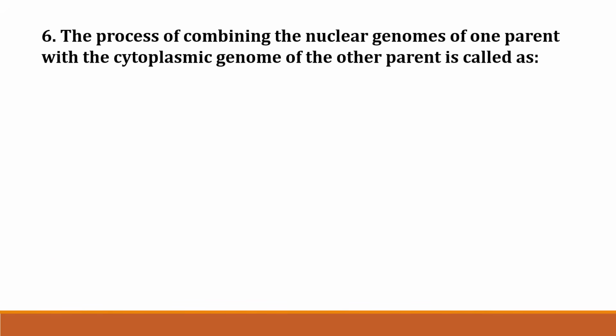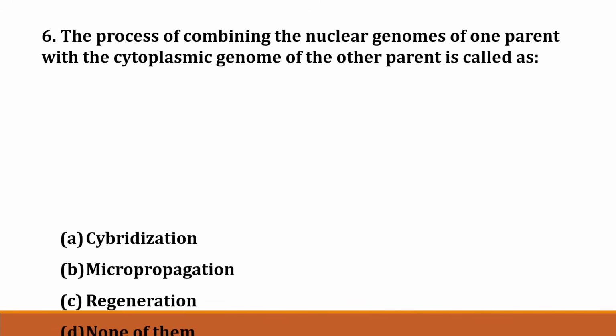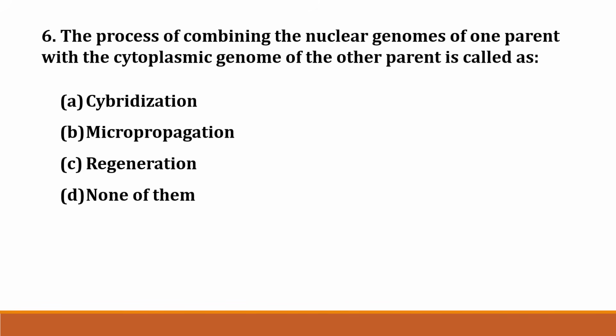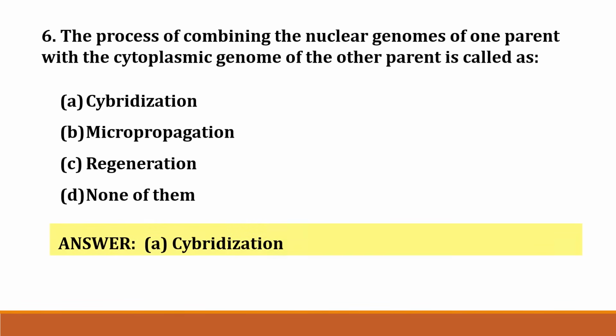Then question number 6. The process of combining the nuclear genomes of one parent with the cytoplasmic genome of the other parent is called as option A. Hybridization. Option B. Micropropagation. Option C. Regeneration. Option D. None of the above. Correct answer is option A. Hybridization.